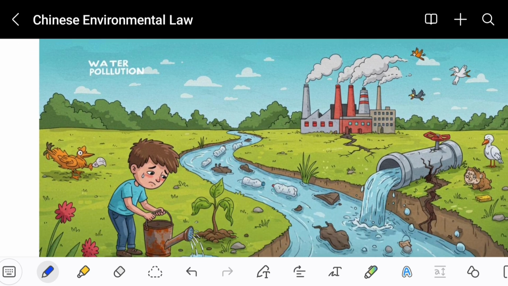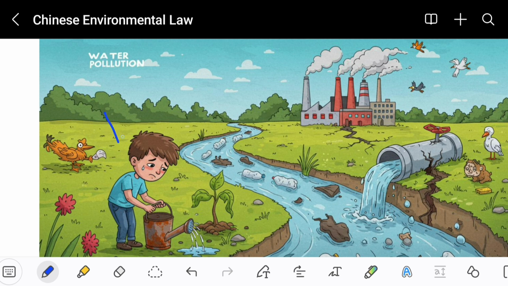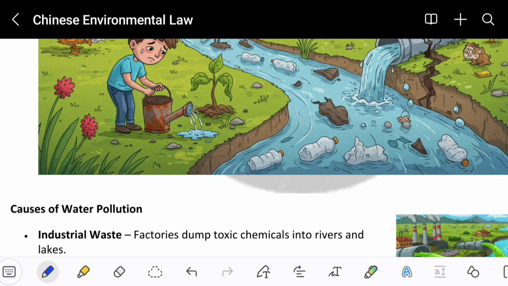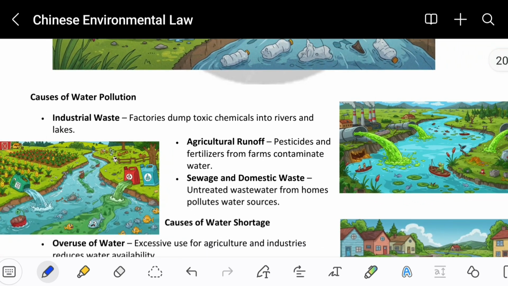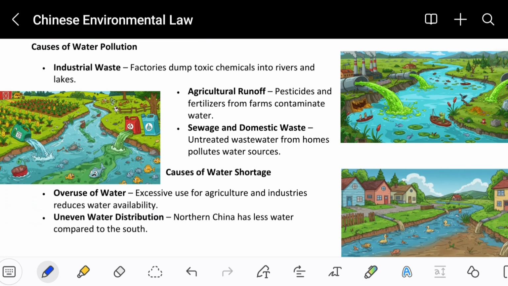So basically you see an image here. In this image, a human being is really sad because the water over here is polluted. It contains a lot of dirt, a lot of bottles, including industrial waste as well. So this water becomes toxic for human beings as well as for plants and animals. This is called the water problem or water crisis. Now how these problems are caused and how they can be solved, we will discuss under this heading.